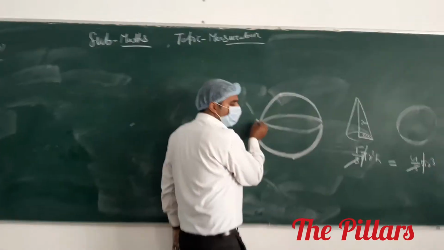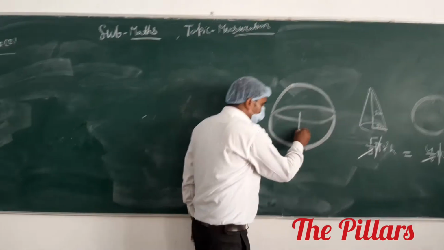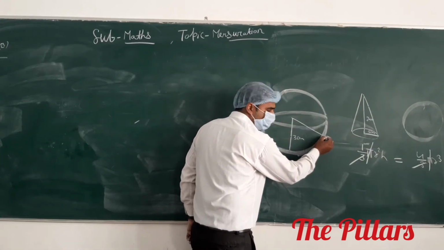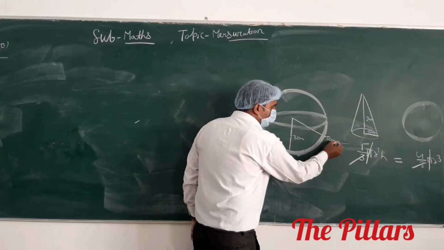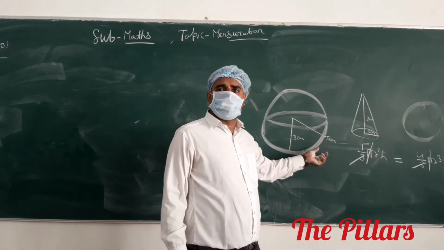Okay, sir. A hemisphere whose base is an annular radius, 5 centimeter. This is the annular radius. As you tell me, if anyone asks what is the thickness of the material?